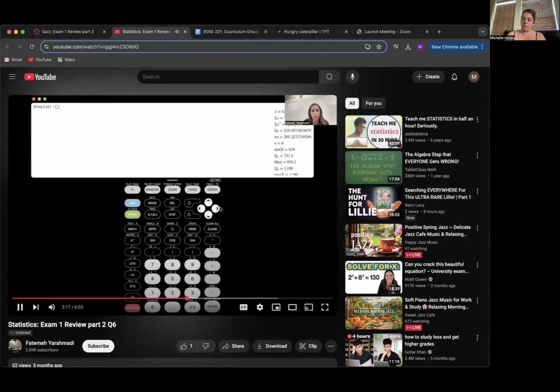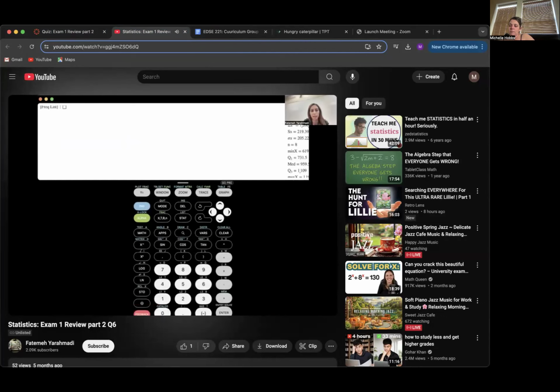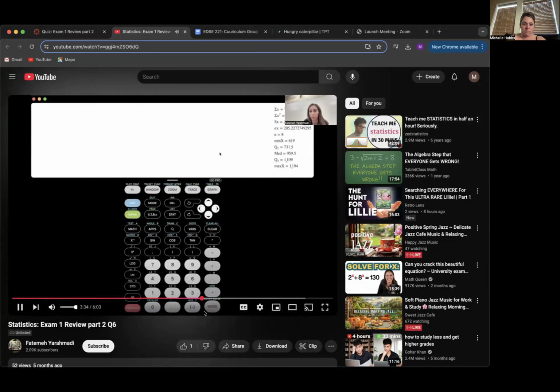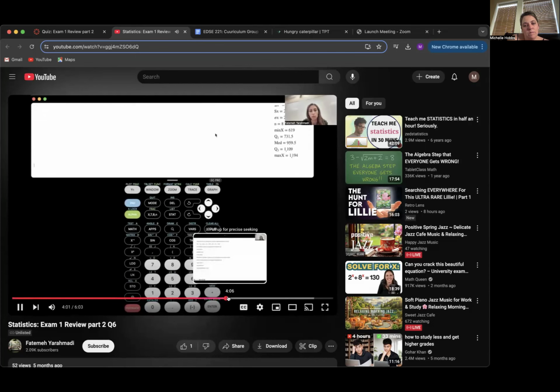Now let us take a look at the range of the data. The range is the maximum salary, which is 1135, minus the minimum salary, which is 619, just the difference between them. And for the standard deviation, this is a sample, so you're going to use Sx. For the variance, you're going to take your standard deviation and square it.